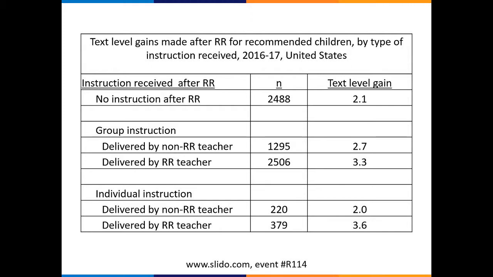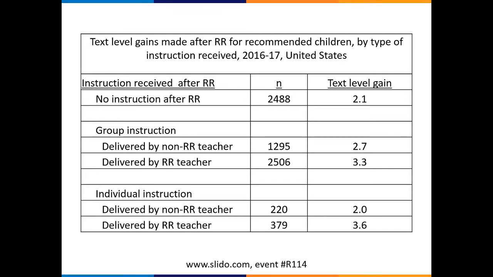So we got this idea to look at the text level gains that recommended children make after they leave Reading Recovery, and we look at it by different types of instruction methods. We're looking at data from the 2016-17 school year. In this first column, we have our different types of instruction. First, kids who didn't get any instruction after they left Reading Recovery. They were recommended for something else, but didn't receive any other literacy instruction after they left. Then kids who got group instruction, and then children who got individual instruction.